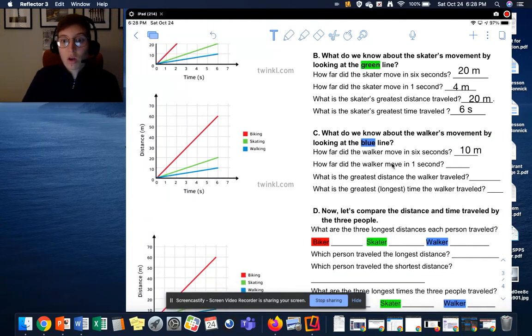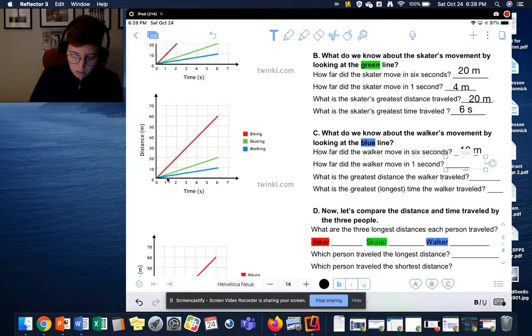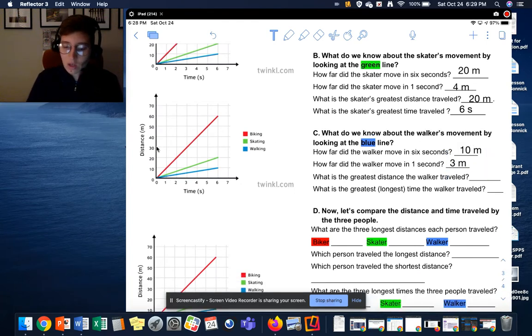How far did the walker move in 1 second? Okay, so we go to 1 second, and we're going to have to estimate. We said our green line was 4, so let's say this is 3. Let's say 3 meters. All right. What is the greatest distance the walker traveled? We look here. The farthest they went stopped here, so our greatest distance is 10 meters.